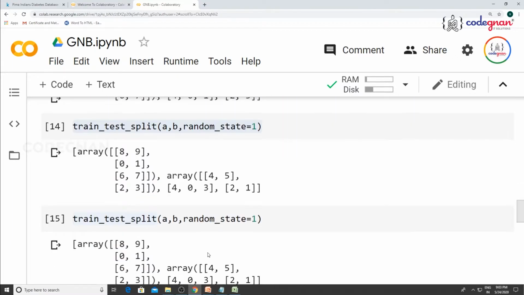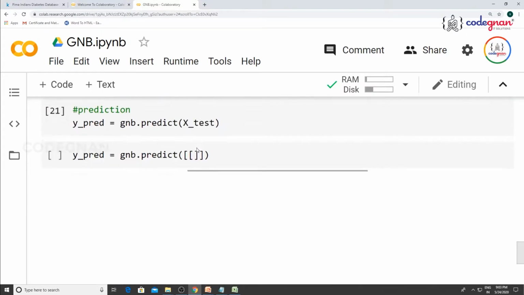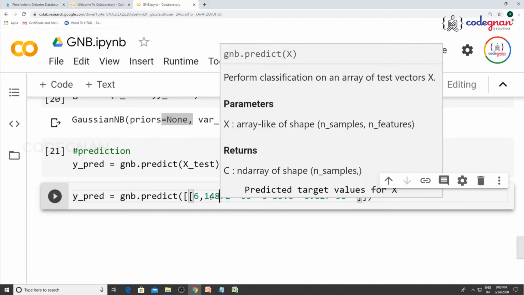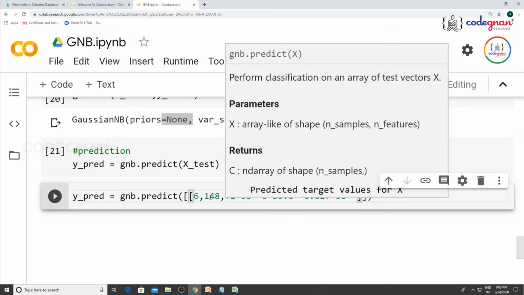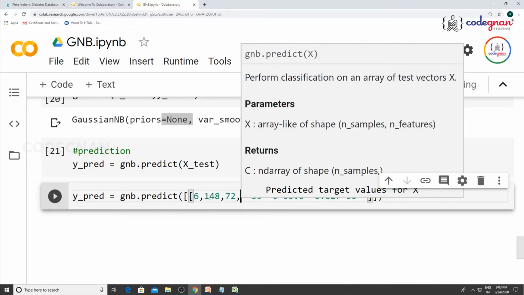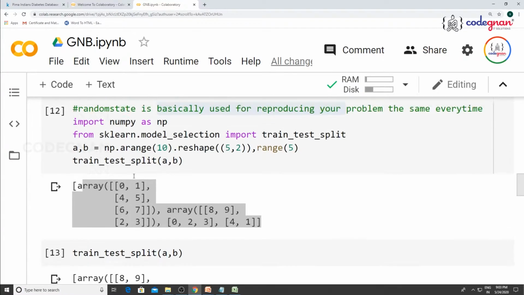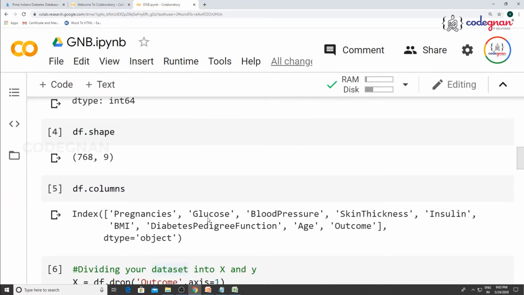You can write it down, but I will be copying it from the above one, which you can see. You must mention commas for separating the values. 6, 148, 72, because 6 is nothing but the number of pregnancies, 148 is, I guess, the glucose level, then blood pressure and skin thickness.